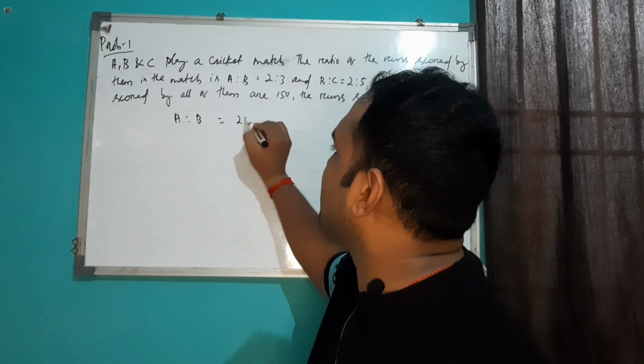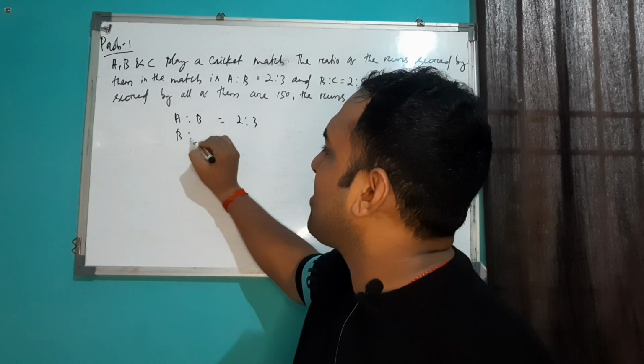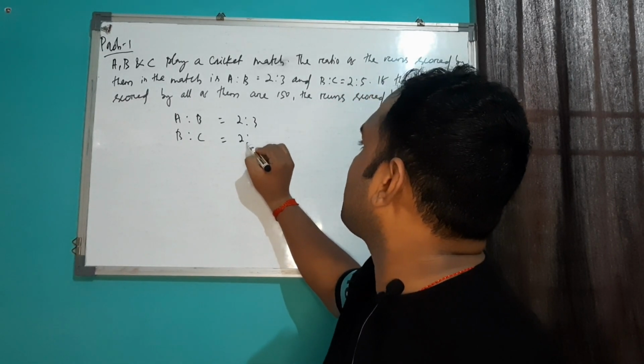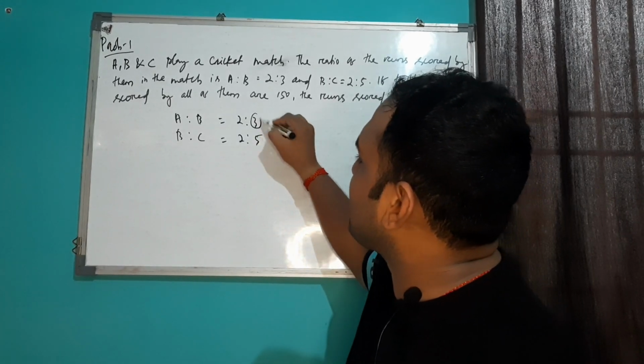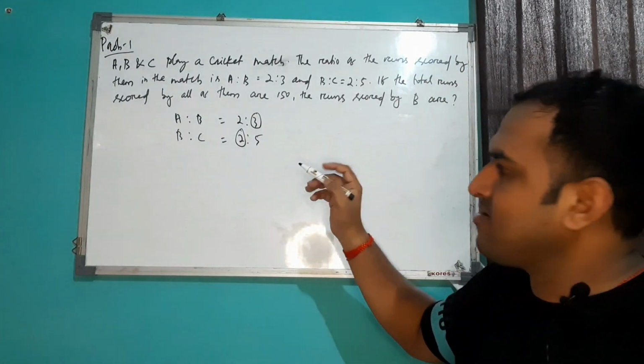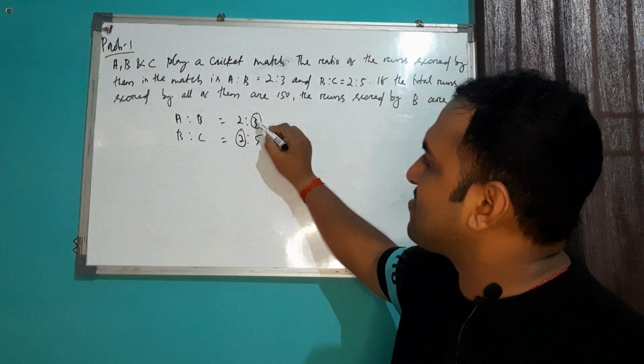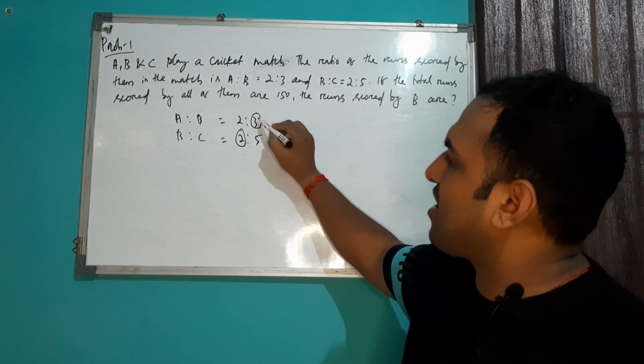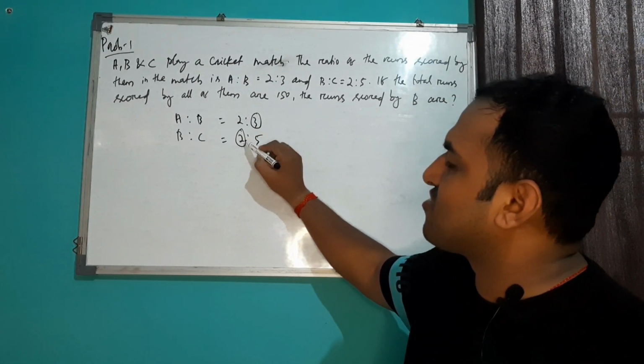So A is to B is mentioned as 2:3. Again B is to C is mentioned as 2:5. Here B is 3 and here B is 2. So you have to make it equal. The LCM of 2 and 3 is 6, means we have to convert this 3 into 6 and this 2 into 6.